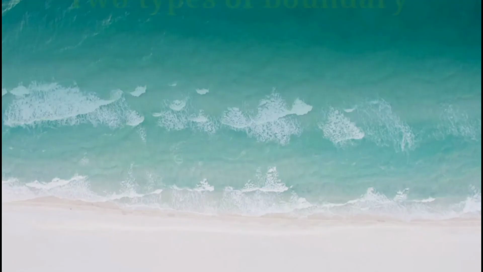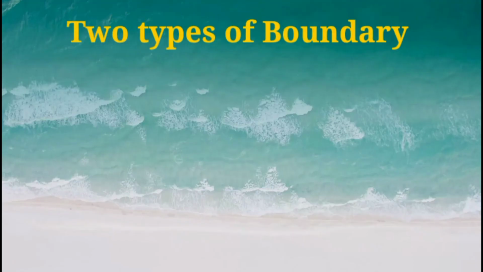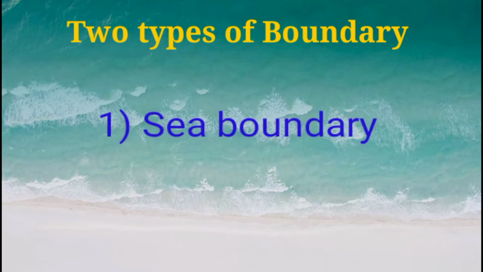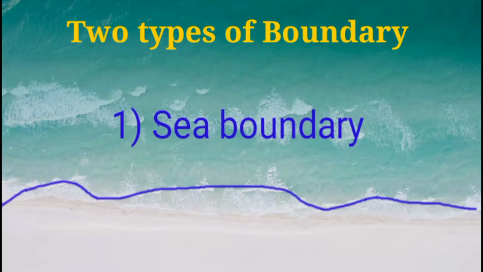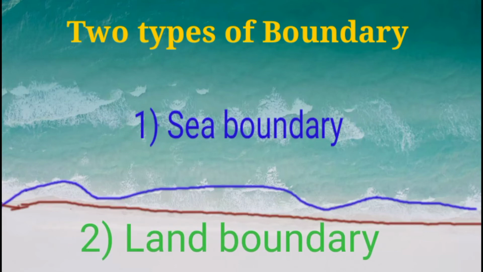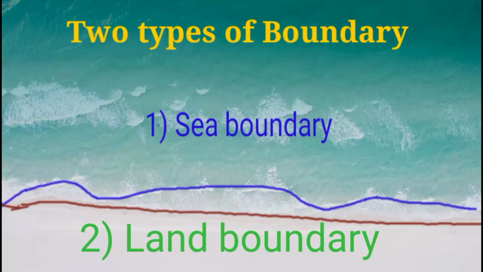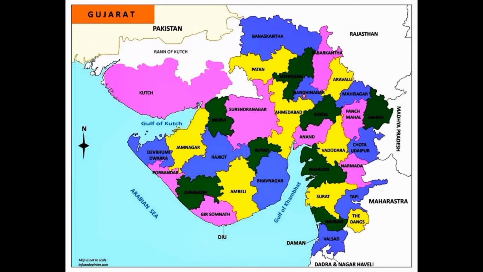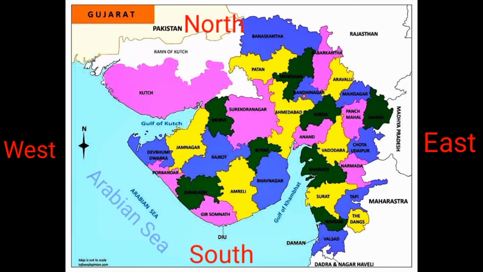Now we see the boundary of Gujarat state. There are two types of boundary: first is a sea boundary and second is a land boundary. First, we see the sea boundary. In this map we see the Arabian Sea, which lies to the west of Gujarat.